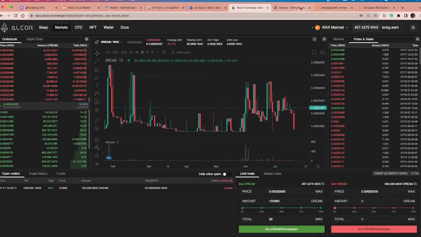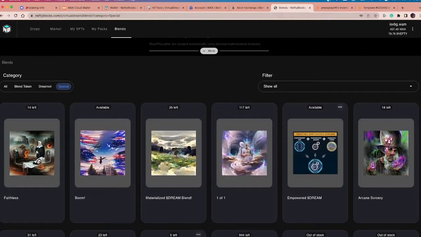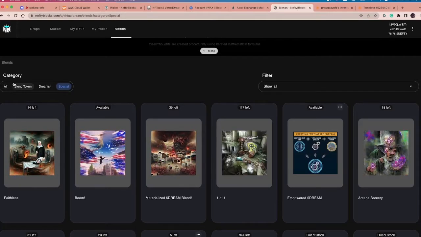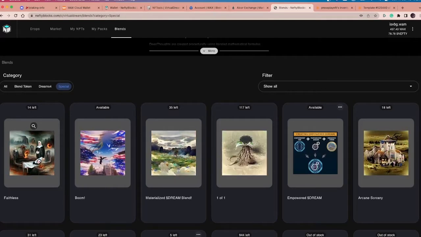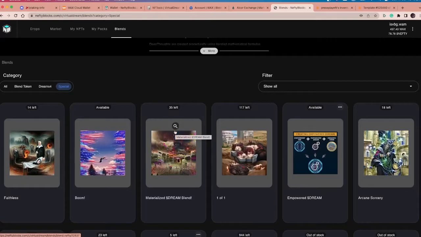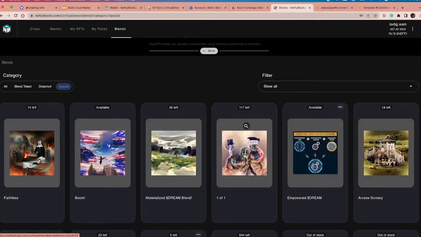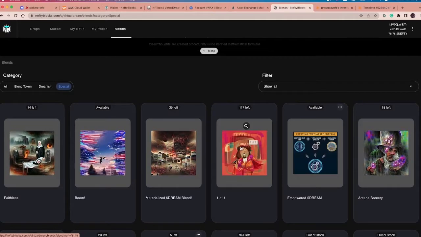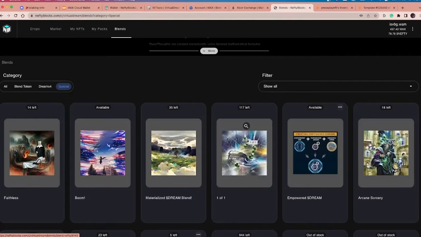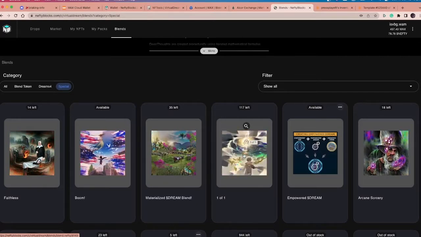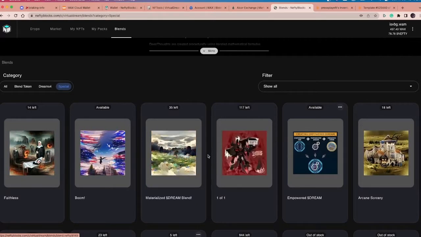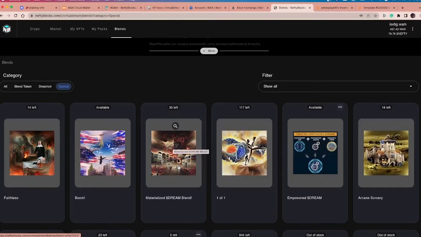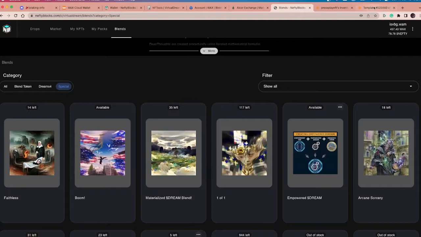Now, what do we do with our dream token? Well, let's have a look at this. We have at the moment a bunch of blends that are requiring some dream. We have our one of ones here. I think it's over half have been sold, but it's certainly useful if you want to try and pick up a one of one. But today I'm interested in these blends. These were materialized dream blends, and I want to have a look at these.